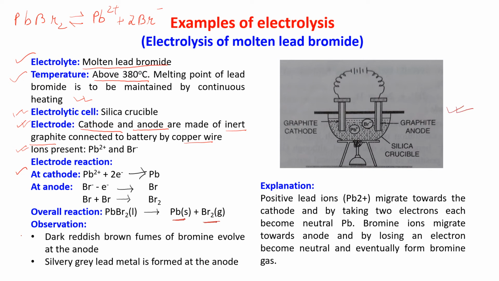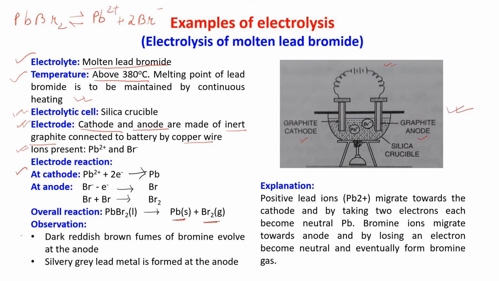Now this is a silica crucible. In that, both electrodes, cathode and anode, are graphite rods, graphite cathode and graphite anode, connected with the battery. Okay, in this crucible we have taken molten lead bromide. This will dissociate into Pb2+ and Br-. They will move towards the cathode and anode.